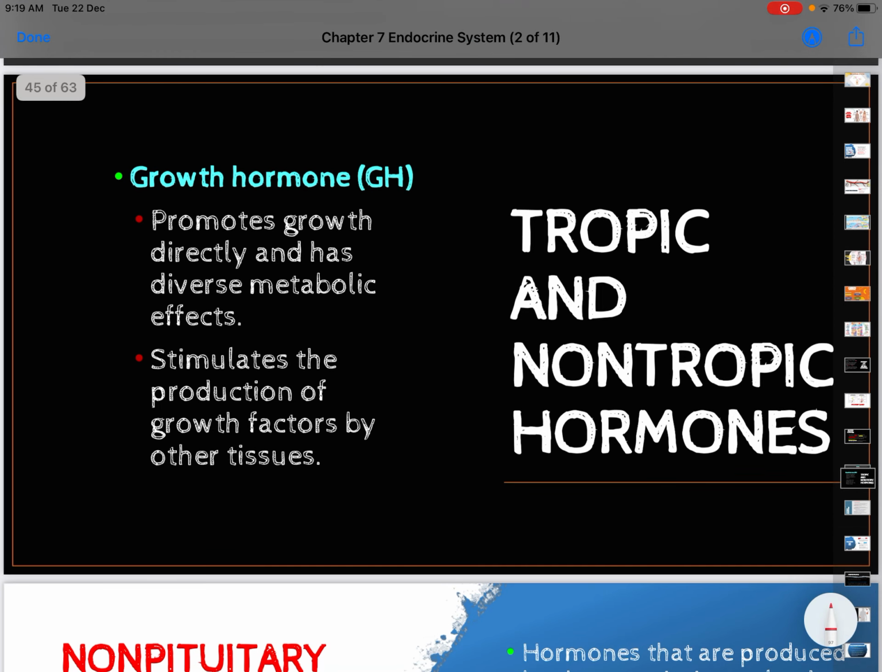For growth hormone, they belong to two categories. Growth hormone functions to promote growth directly and has diverse metabolic effects. It also stimulates the production of growth factors by other tissues. So it not just induces growth directly, but it also has other metabolic effects, which are the production of growth factors by other tissues. That is the tropic function, and this is the non-tropic function.